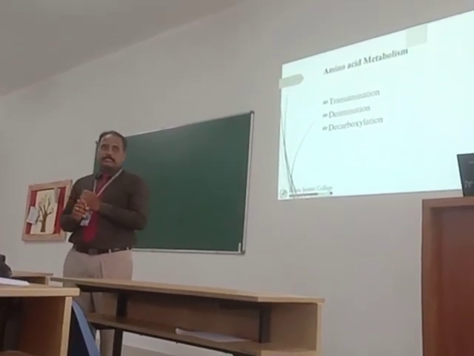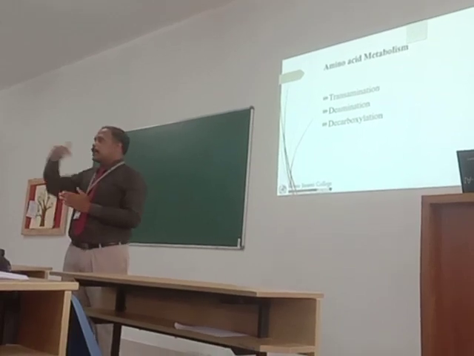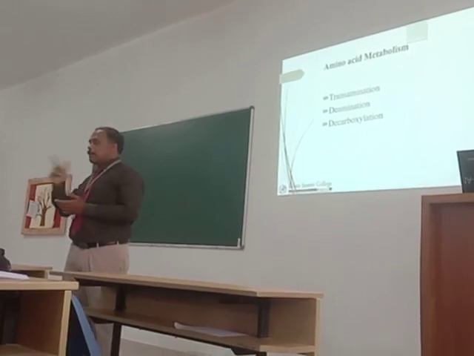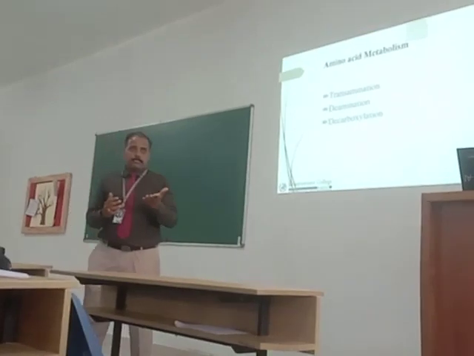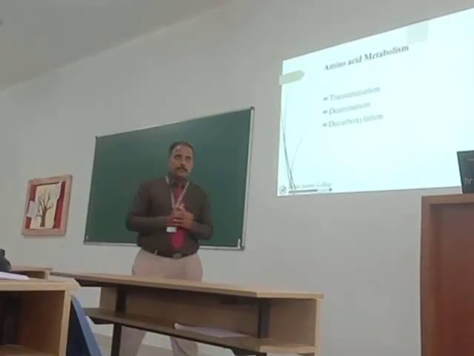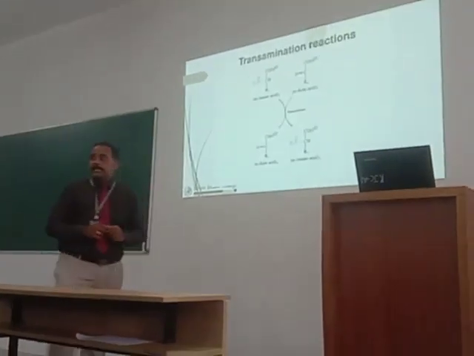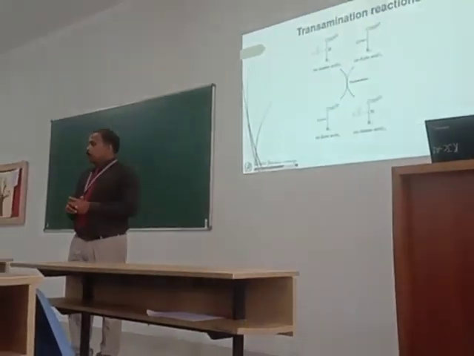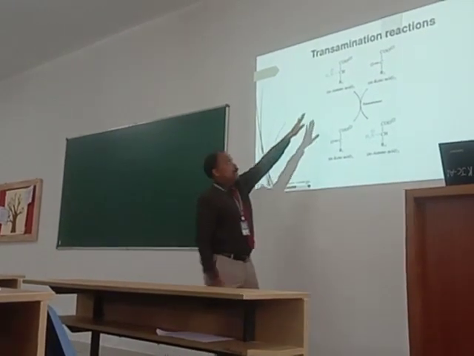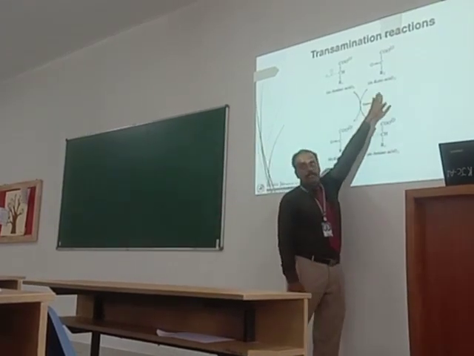To begin with transamination: transferring an amino group from an amino acid to a keto acid, so that it results in the formation of a new amino acid and a new keto acid. That reaction is called transamination. So this is one amino acid and this is one keto acid.